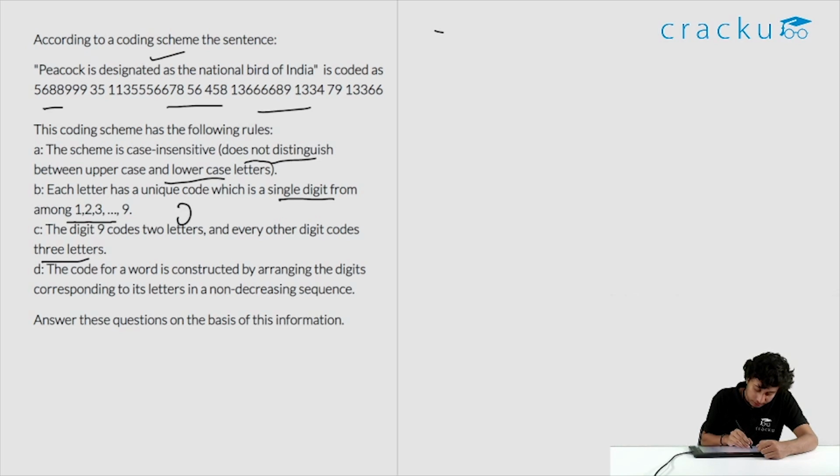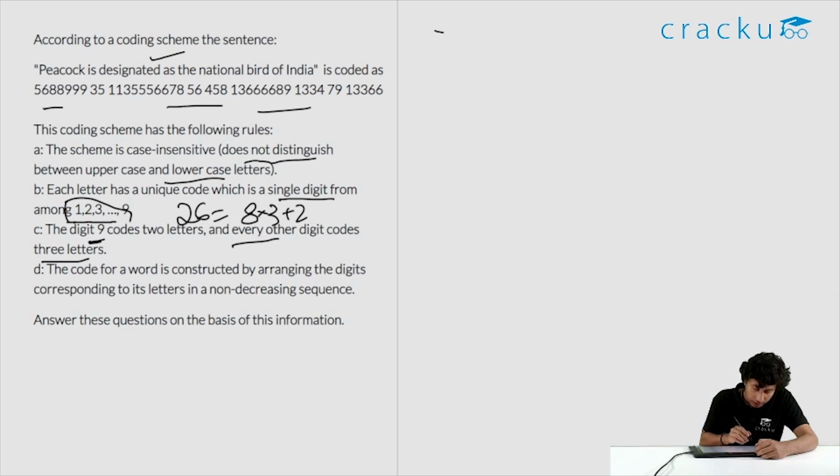We know that there are 26 alphabets. Each of the digits 1 to 9 codes for one, two or multiple characters, but here they have specified that digit 9 codes for 2 characters while all the other digits code for 3 characters. So 8 into 3 plus 2, that will be 26. So all the 26 characters are coded by 1 to 9, where 9 codes 2 characters while all the others code 3 characters.